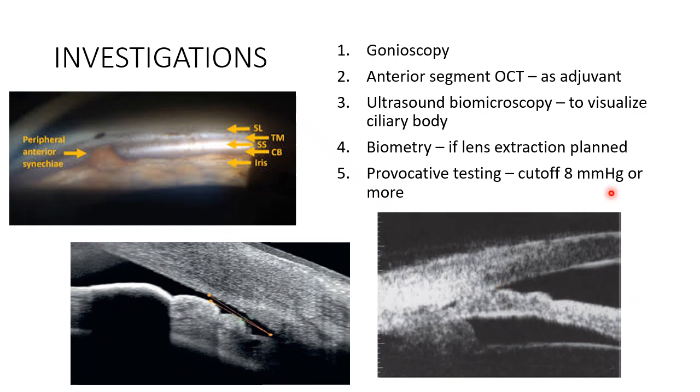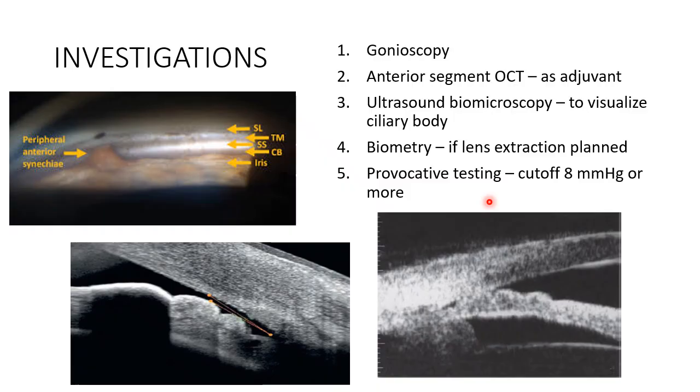Biometry. Lens extraction is now understood to be a treatment modality for angle closure. So you have to do a calculation of the lens power, right? So you have to do a biometry if you are planning a lens extraction. So that counts as one investigation. And of course, provocative testing. Provocative testing is not done nowadays. So there are certain tests like the provocative water drinking test.